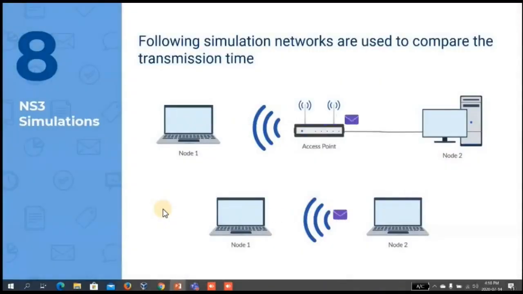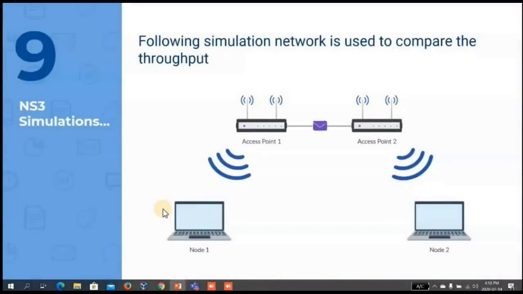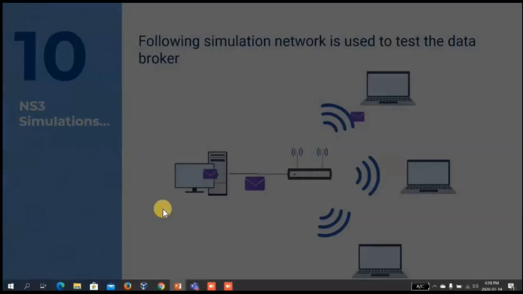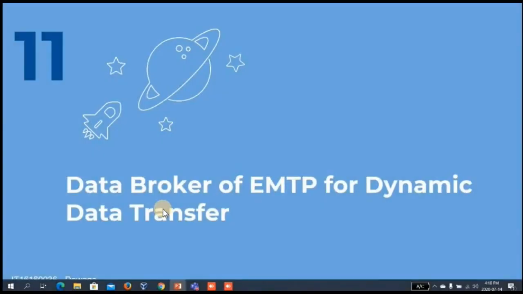This is the simulation we use to compare the transmission time of our protocol, and this is the simulation we use to compare the throughput of our protocol. This is the simulation that we use to test the data broker functionality of our protocol. This is my component in the EMTP protocol.